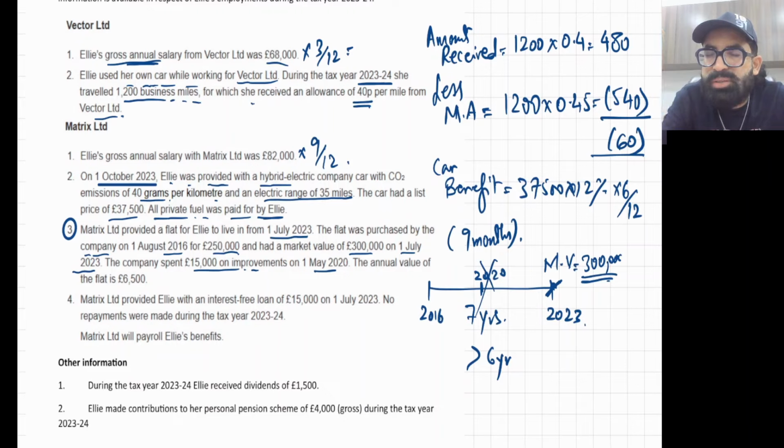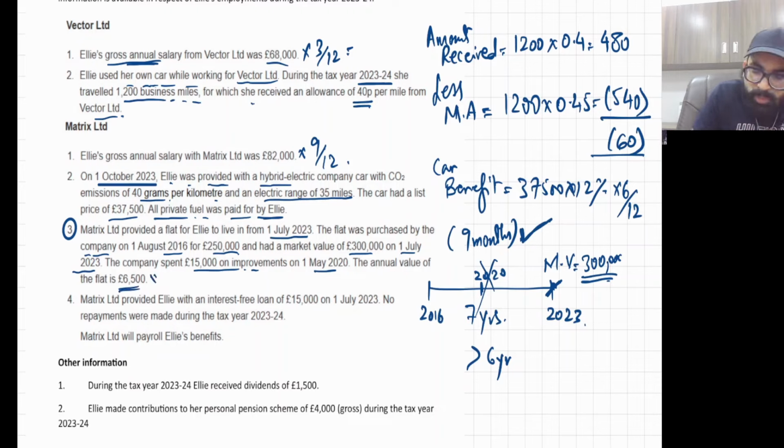It will be 300,000 minus 75,000 into the official rate of interest, which is 2.25%, into 9 upon 12. Why? Because the benefit is provided only for 9 months. Now the annual value is 6,500. Yes, you need to apportion this as well, because in this question you are provided the house for only 9 months. Are you getting?